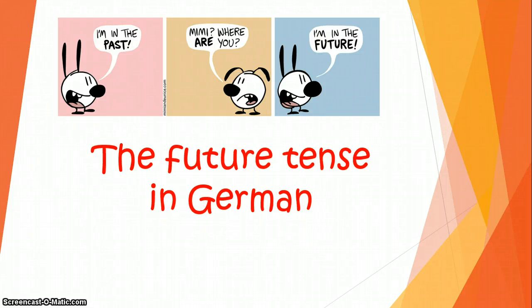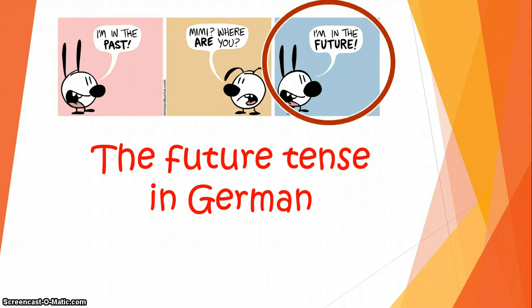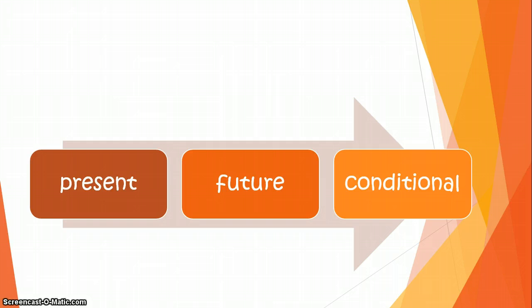So this video should help you to understand the future tense as well as the conditional tense in German a bit better. So future tense is talking about things that will happen. If you look at it in a timeline, we've got the present tense right here. So things that are happening now or things that are happening at the moment. Then you've got the future tense that is talking about things that will happen. And you have got the conditional tense that is talking about things that would happen. And we will look at this further down in this video as well.